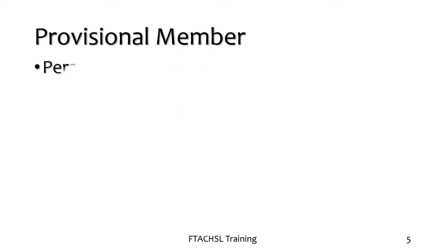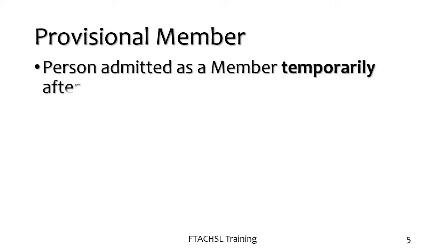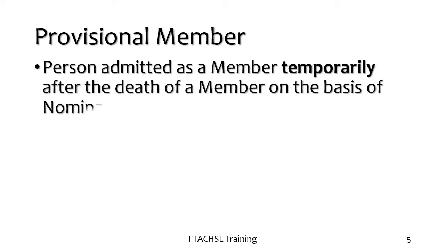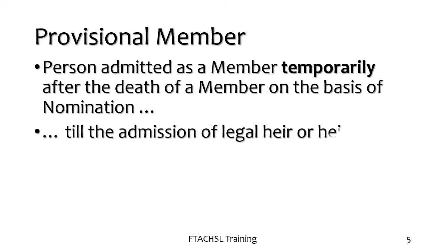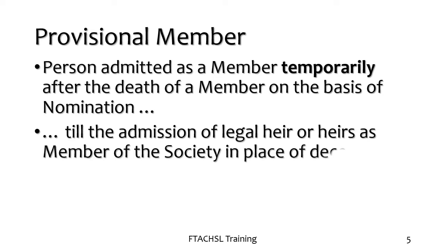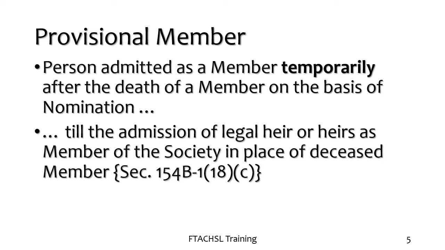A provisional member is a person who is admitted as a member temporarily after the death of a member on the basis of the nomination form. And this is the status of the person admitted, till the admission of the legal heir or legal heirs as members of the society in place of the deceased member. This is how it has been described in the MCS Act.